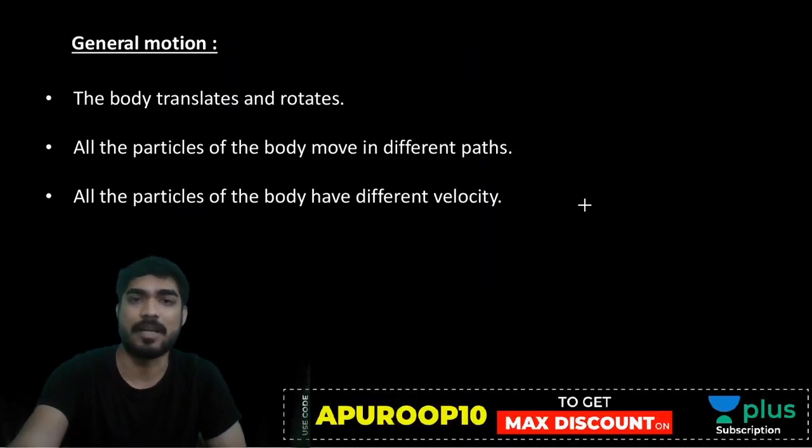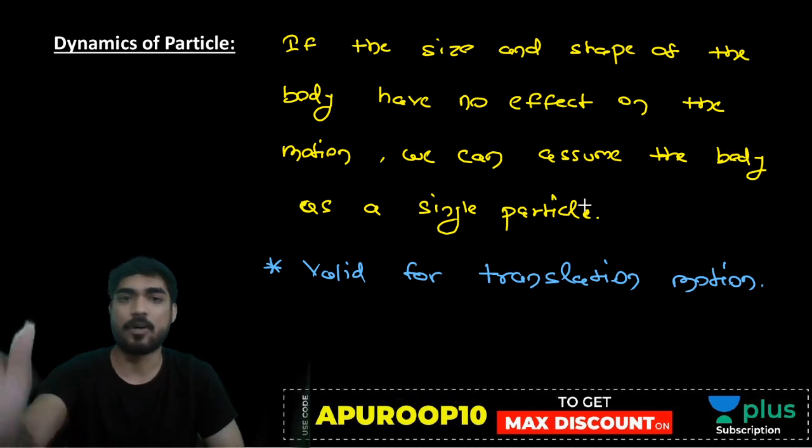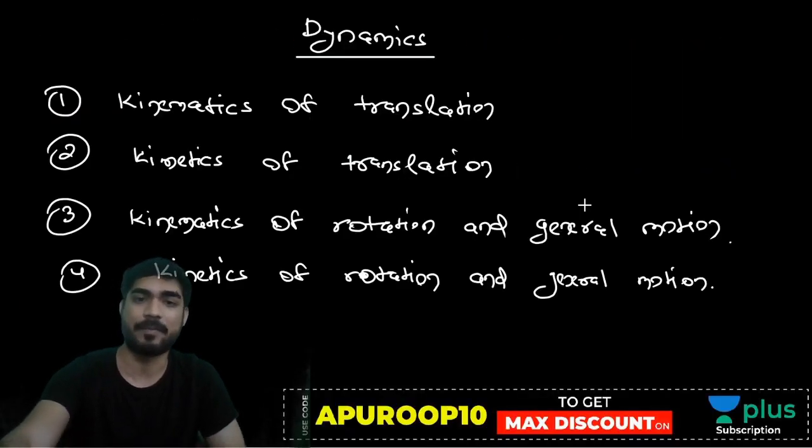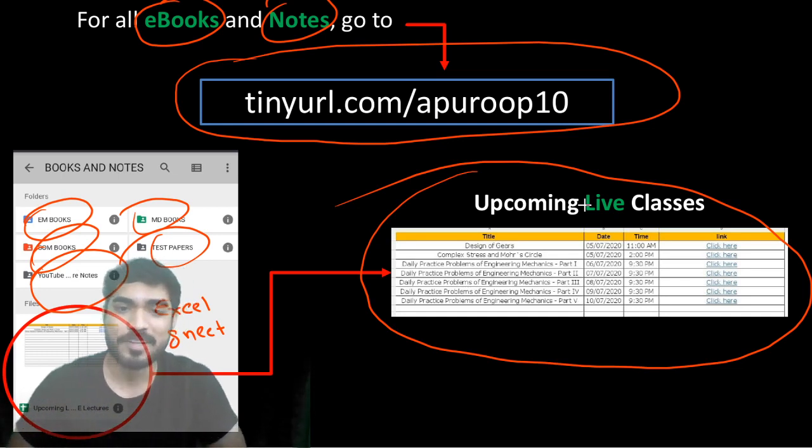यहाँ अभी जो भी concept मैंने बताया, there is no numerical ना, so numerical part will start from tomorrow. So today we don't have a DPP. So you can take your lunch, dinner, and you can sleep early today. Okay, so my friend, tomorrow we will start with kinematics of translation. We will solve lots and lots of problems in kinematics and kinetics.